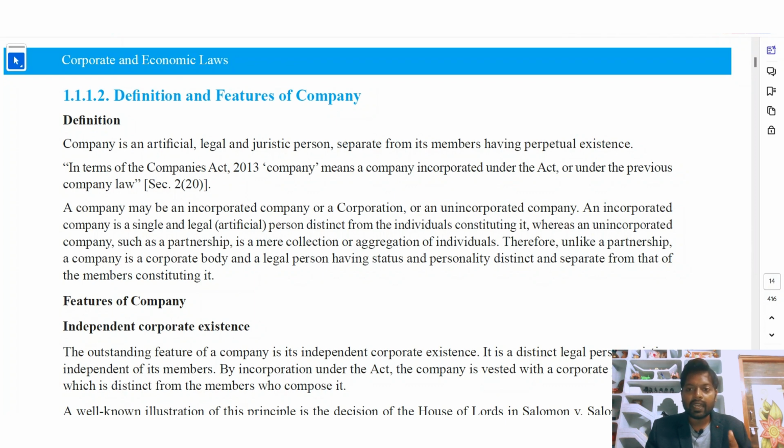Whereas an unincorporated company such as partnership is a mere collection or aggregation of individuals. So a group of people combined together is called an unincorporated company, whereas only one single entity, one legal person, is called an incorporated company. Okay. Therefore, unlike a partnership, company is a corporate body and a legal person having status and personality distinct and separate from that of the members constituting it.